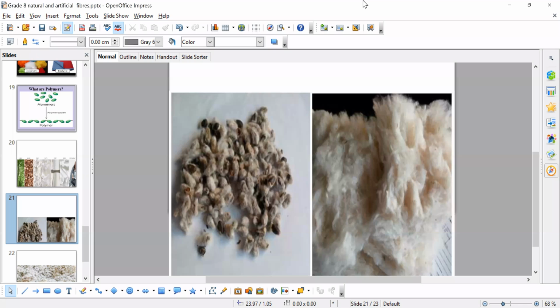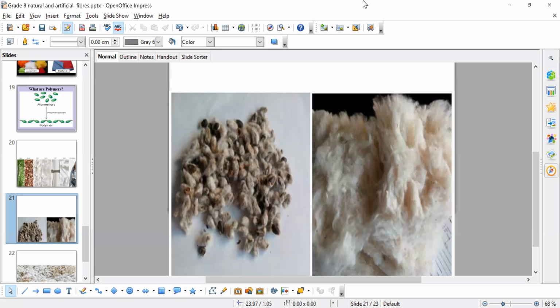Synthetic fibers are purely man-made. There is a total chemical composition involved in the synthetic fibers. But here in the regenerated fibers, we are taking natural items only. This wood pulp is a natural item, and this cotton linter is also natural. These are all natural fibers, but they are slightly processed, not completely processed.